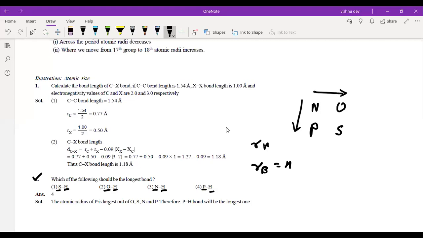The smallest size would be of oxygen among these four, and the largest will be of phosphorus. So RA will be maximum for phosphorus. So the longest bond should be of P-H. Got it, everyone? If anyone has any doubt, just message me.